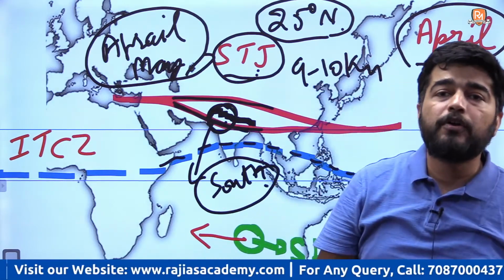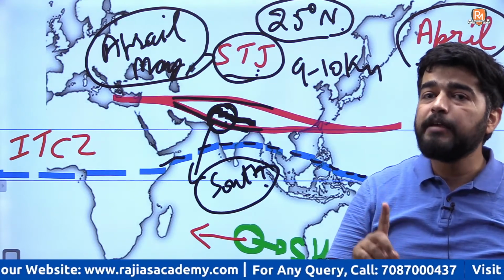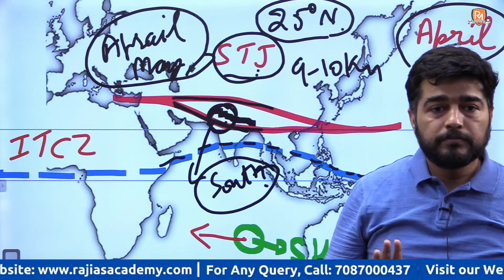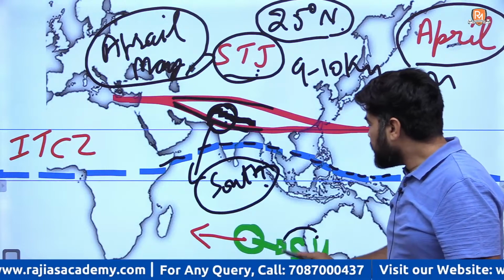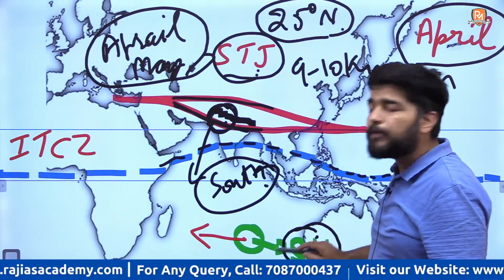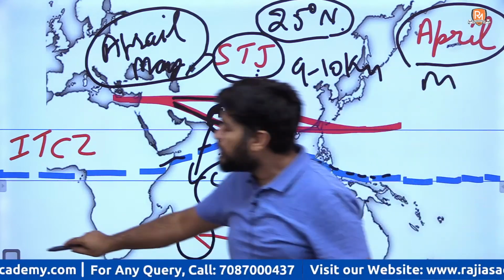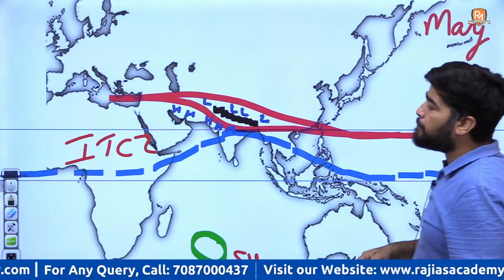That's why you will not find the monsoons in April, May. Still the temperature is high, but you will not find the establishment of monsoon. So what happens? And slowly there is establishment of your subtropical high pressure near Madagascar. We will see in May. See the map of May.